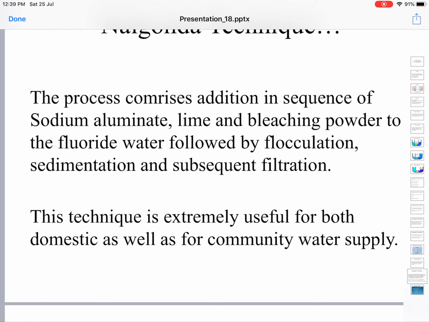We have already seen previously that sodium aluminate causes flocculation. Flocculation means it neutralizes the charge present on the colloidal particles, whereby the colloidal particles come together and form larger aggregates, having larger mass.